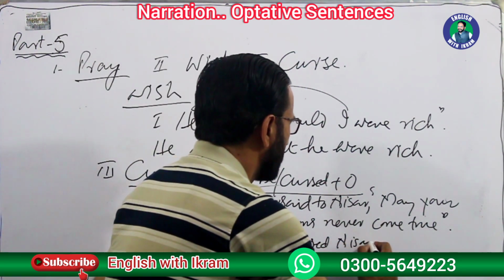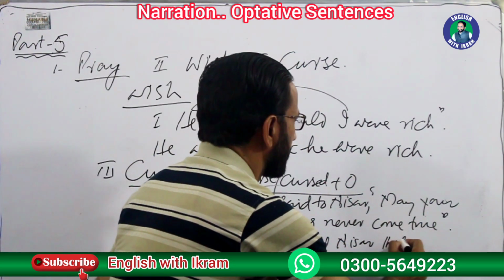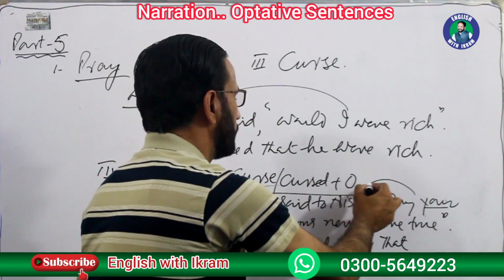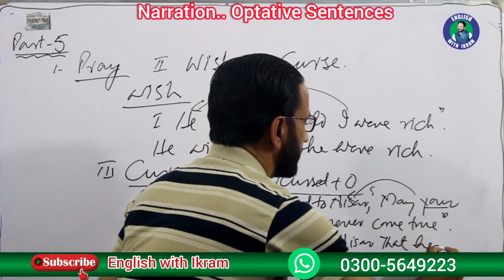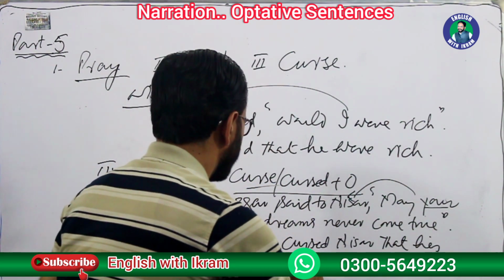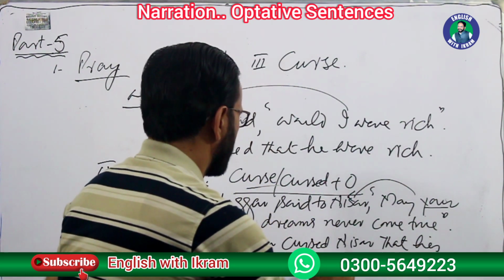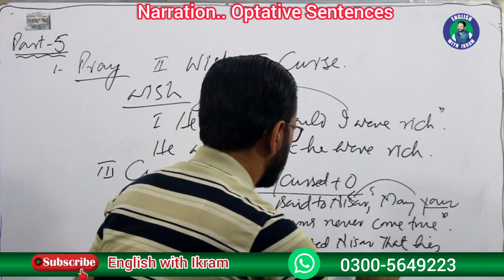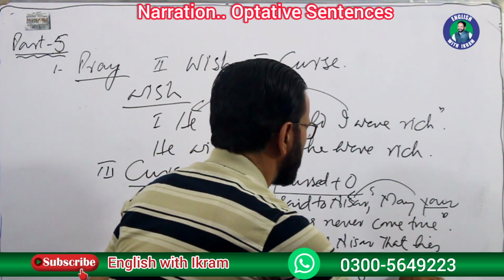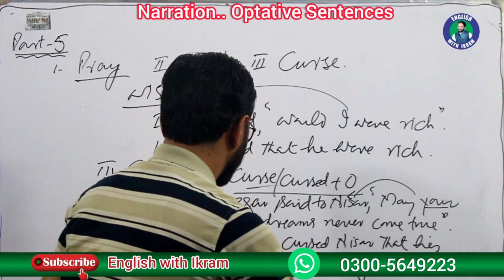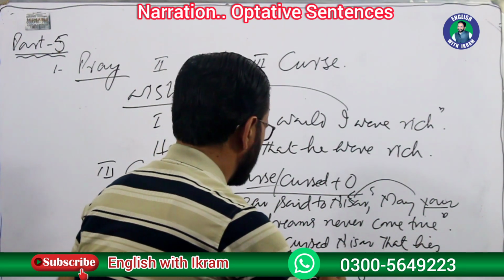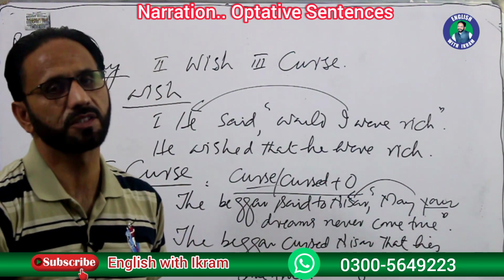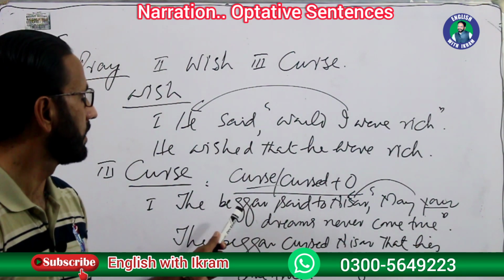Curse Nisar, and then the same process, that your second person, it will become the object, his dreams might never come true. The beggar cursed Nisar that his dreams might never come true. This is indirect speech of this sentence.